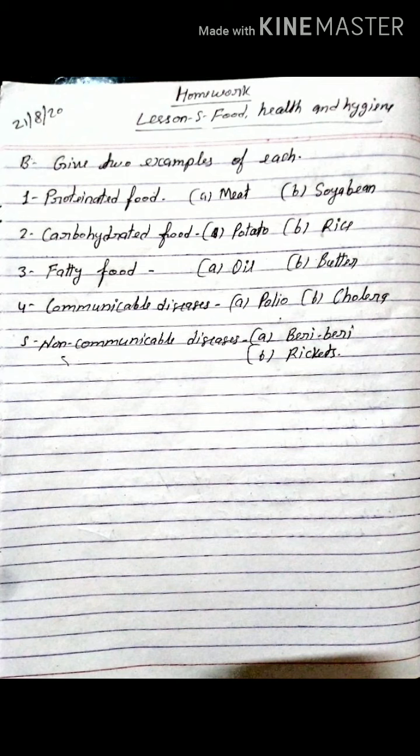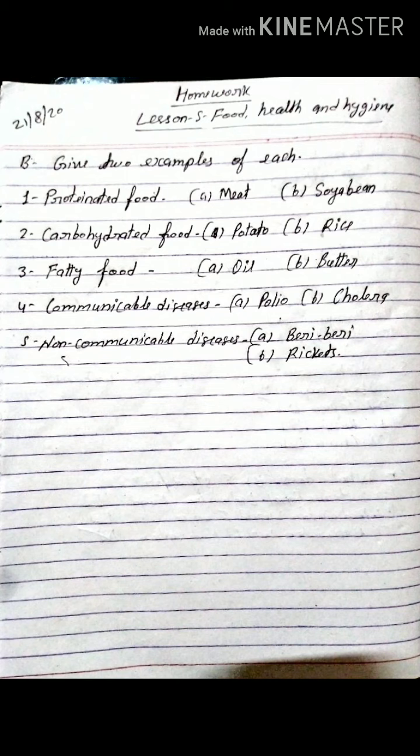Next, carbohydrated food. Give two examples of carbohydrated food. Two examples of carbohydrated food are potato and rice. Sugar also, honey also, okay, but you write any two food items that are a good source of carbohydrate. So you write carbohydrated food: first example, potato, and second, rice.